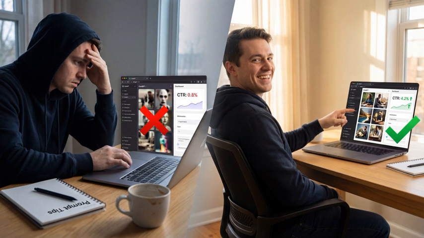Alex, the next mistake is using generic styles. Think about those viral Ghibli trends we saw back in April 2025. At first it worked great, but then everyone started copying it and the impact just tanked. Oh yeah, I remember that. Everyone jumped on the bandwagon, and then it felt like we were just seeing the same thing over and over.